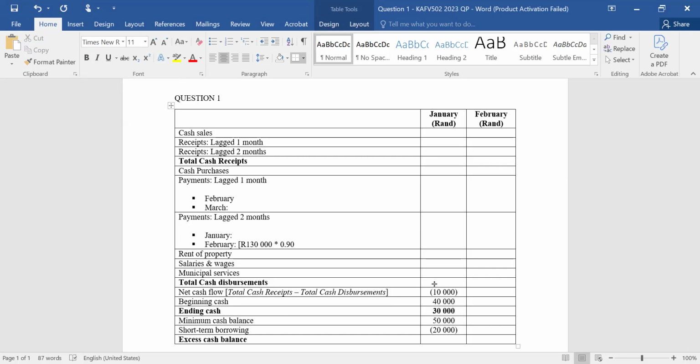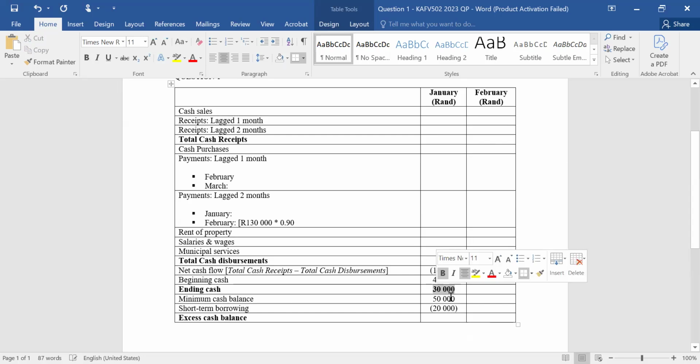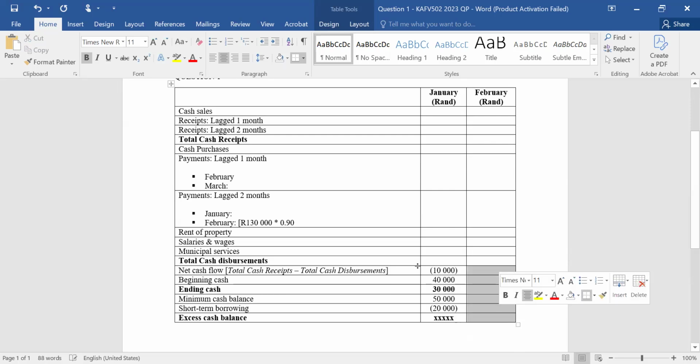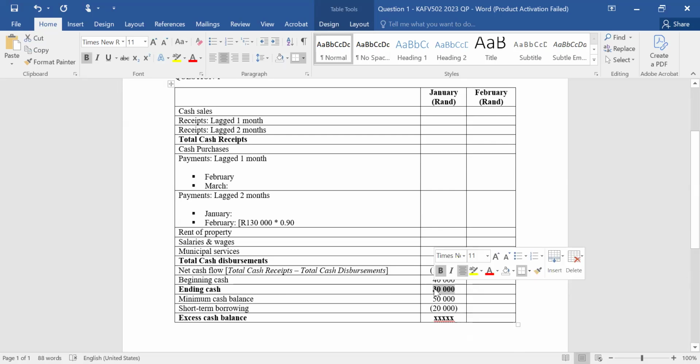So in this case, you're gonna take the 30,000, add the 50,000 and less the 20,000 to give you the excess cash balance at the end of the month of January. The same thing would also need to be done for the month of February. But observe that the closing balance, the ending cash in January of 30,000, would be used as the opening balance in February. So that's how it works as far as this aspect at the bottom is concerned. This was just for illustration purposes.